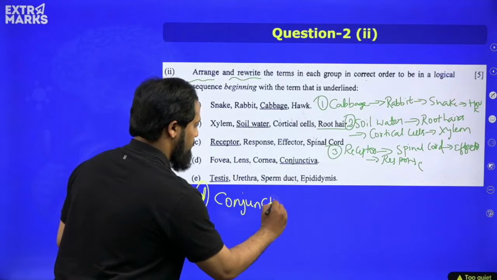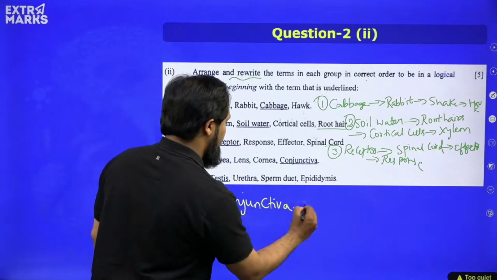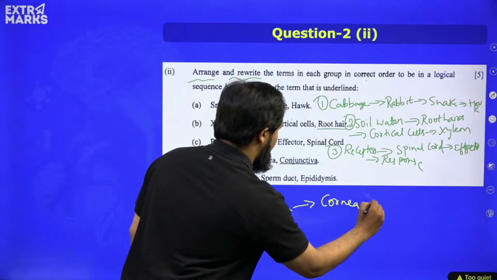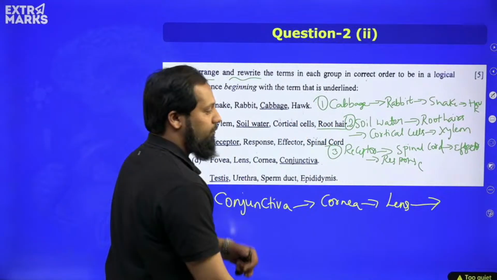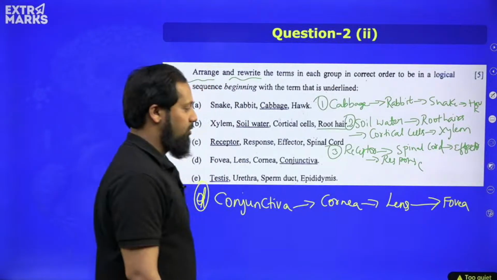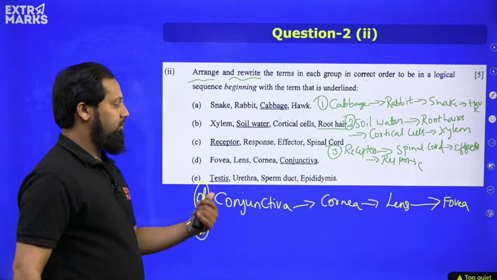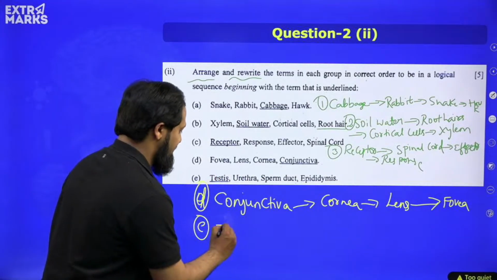Okay, conjunctiva to be the first part. This is related to the eye. After conjunctiva, the next region is cornea, after which the lens region is there, and at the very back we have got fovea, which is the blind spot in fact. Okay, so this is the correct sequence.